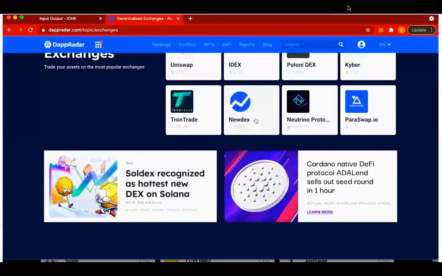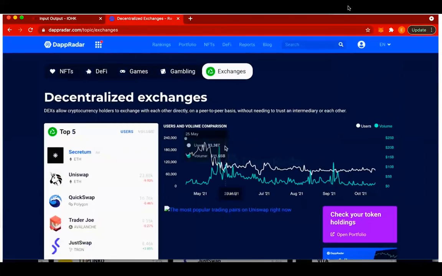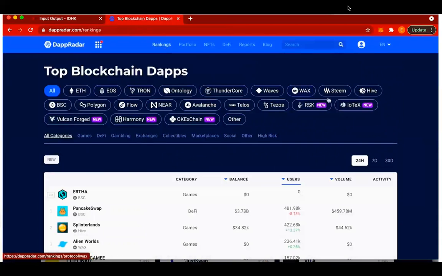It's up to you to go here, and you can check them in terms of ranking. If I go to ranking here, you see you have many of these chains. These are blockchains where you can build decentralized applications.